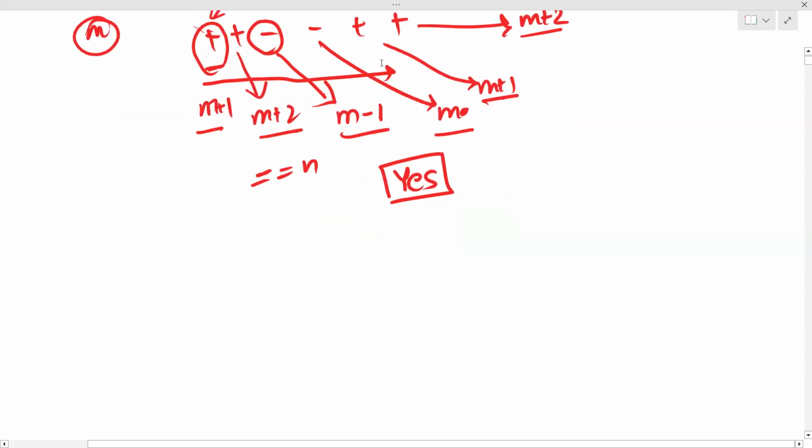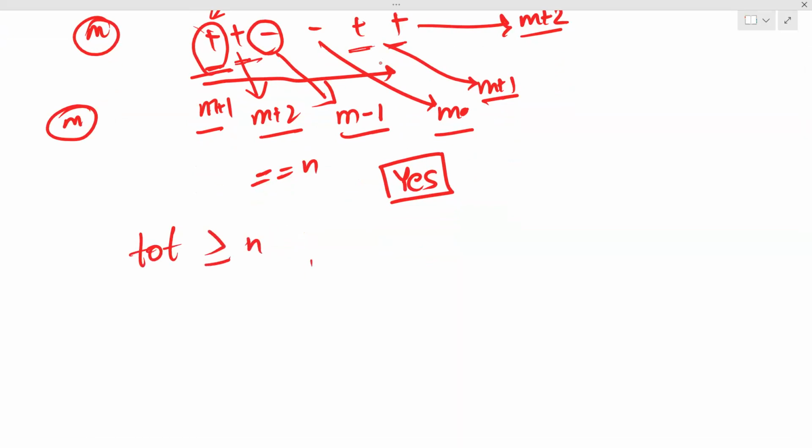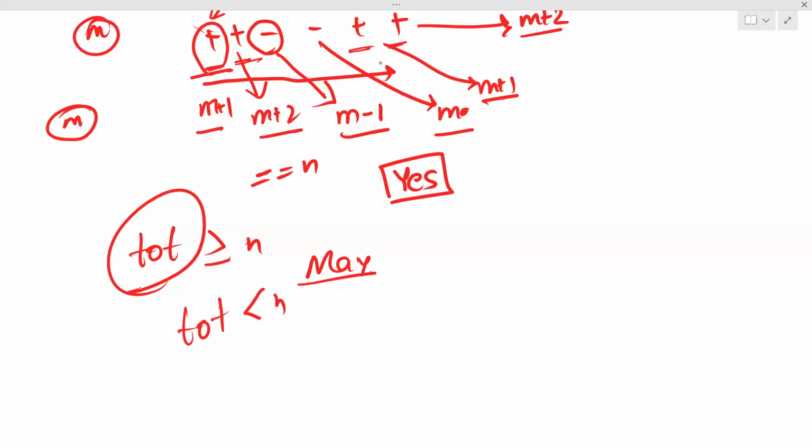Okay. Now coming to whether it's possible or impossible. There are m subscribers initially online, and assume that each subscriber coming online next is a different subscriber. So just count how many pluses you are getting in this string and add m to it. If this total value is more than or equal to n, you'll say maybe all the n subscribers have seen the post. But if this total value is less than n, that means all the n subscribers didn't even come online. So then you'll have to output no. Is it clear? Yes, no, anything?